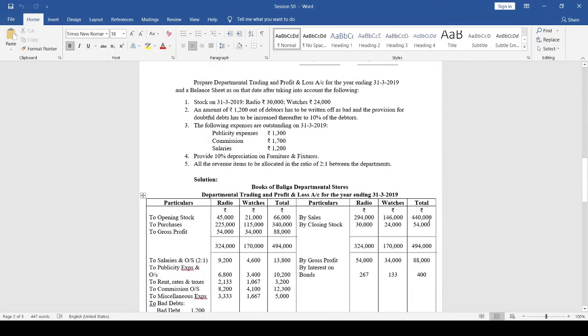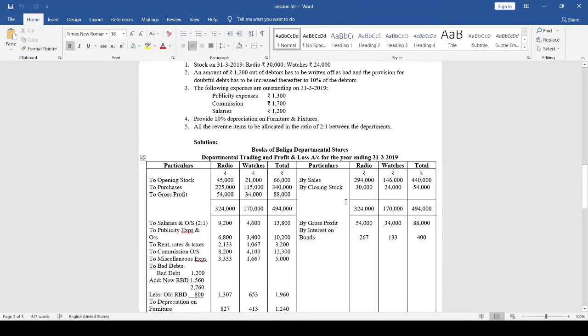Total 4,40,000. Okay, next closing stock. Closing stock is how much? Radio department 30,000, watches department 24,000. So total 54,000. Now find out the gross profit.